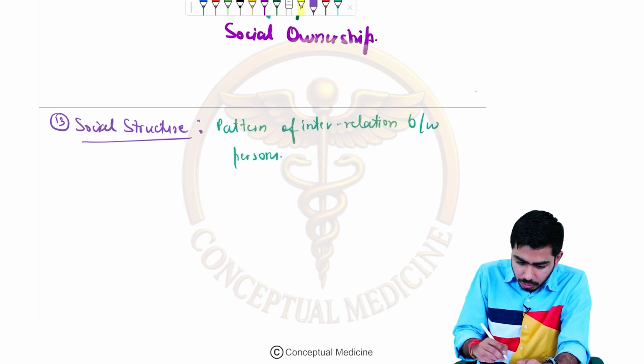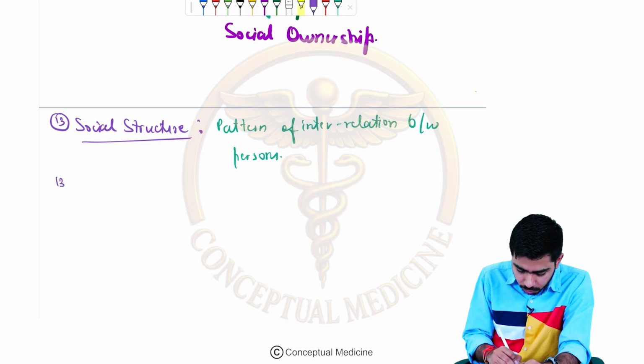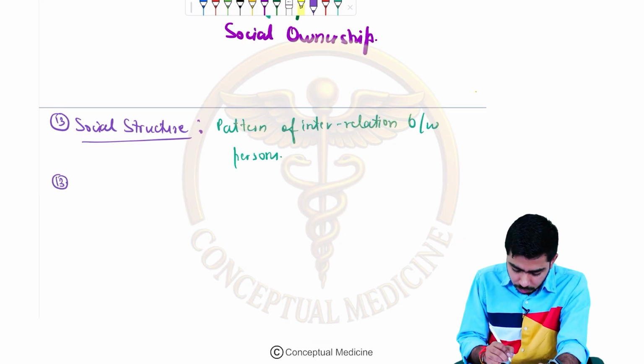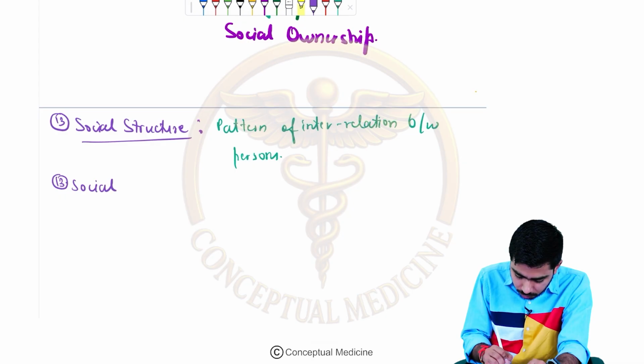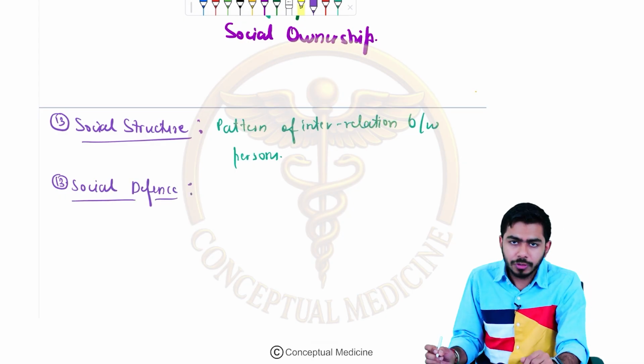The next term we shall talk about is social defense. Social defense means you're defending yourself.